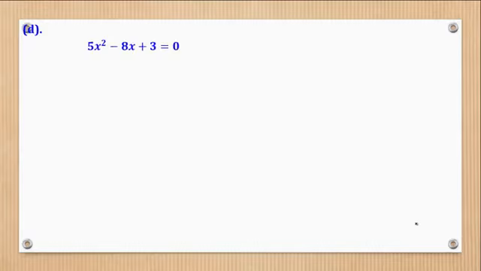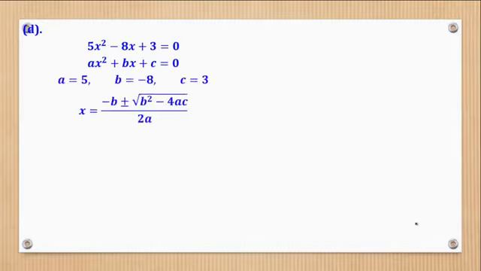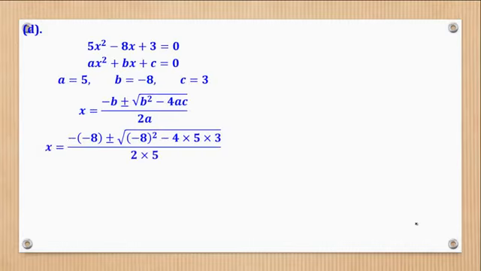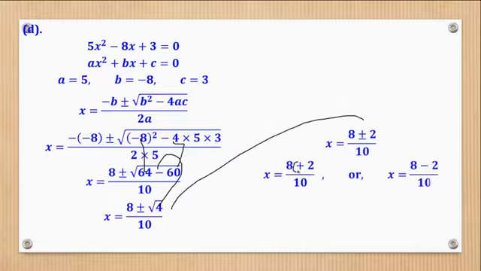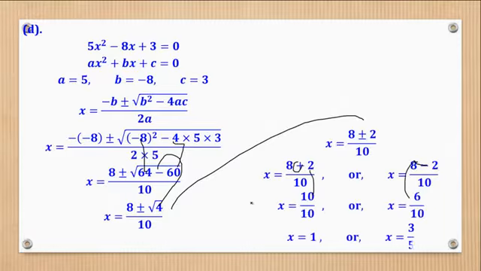Then part D, I hope you are getting the concept behind using the quadratic formula. So get the values of A, B, and C, recall the formula, and substitute. Then simplify. This is 64, the whole of this is 60. Simplify again, this gives you square root of 4, which is 2. So I can use plus and minus. Plus, I get that, minus, I get that. Simplify to get that.